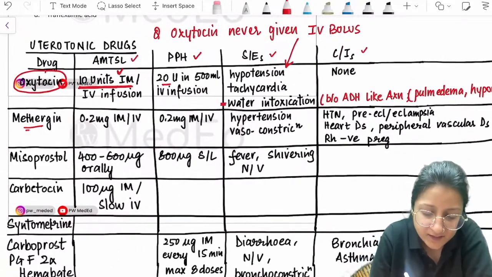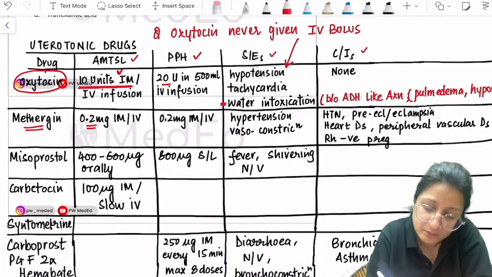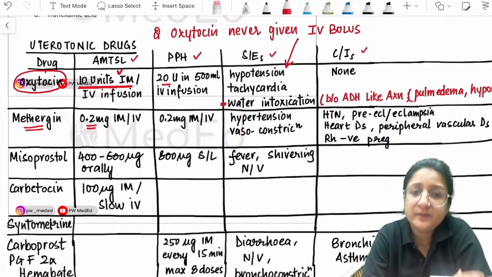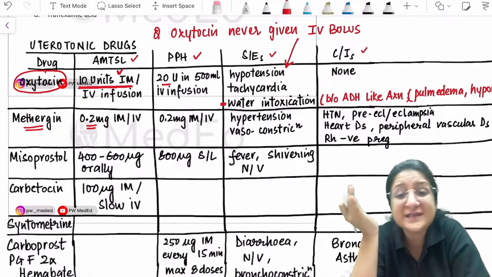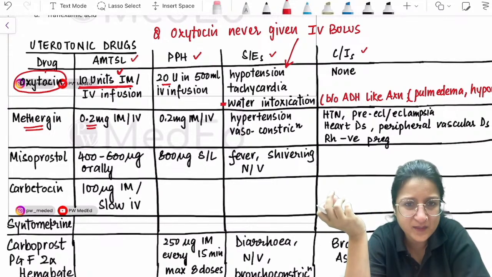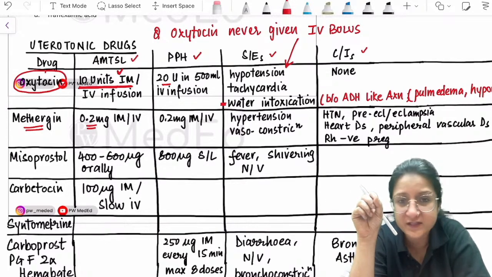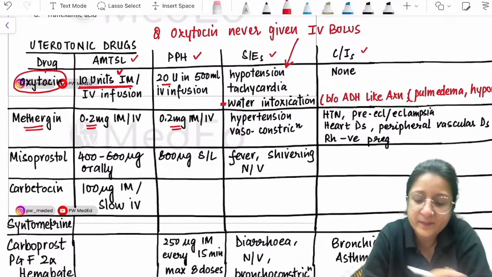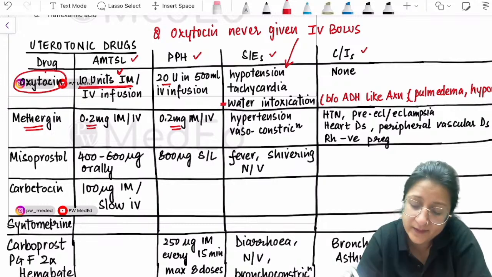Then methergin. The dose is 0.2 milligram IM or IV. Methergin is methyl ergometrine. It is recommended for AMTSL. Yes, it can be used, but we generally don't prefer methergin because the risk of retained placenta is increased with its use. So we are not preferring methergin for active management of third stage of labor. It's a very good drug for PPH cases. The side effects are hypertension and vasoconstriction, which generally happen with the IV dose.